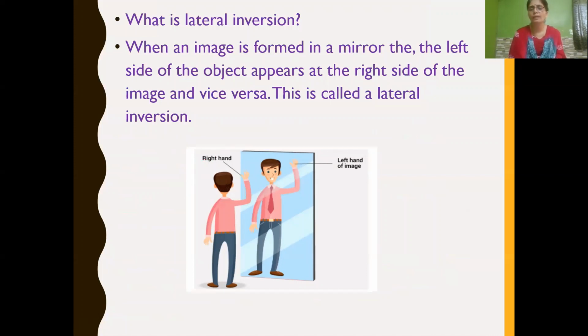For example, if you stand in front of a mirror and raise your right hand, you can see that it is the left hand of the image. So the left side of the object appears as the right side of the image, and the right side of the object appears as the left side of the image. This is what we call lateral inversion.